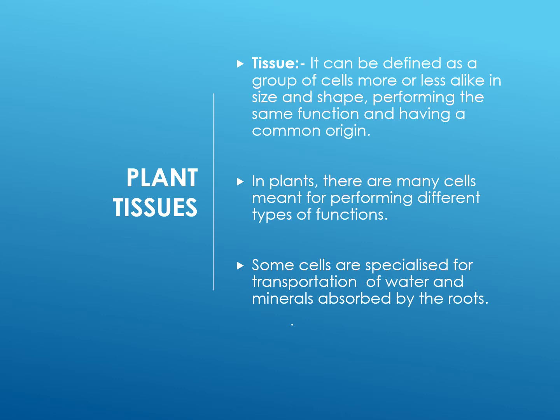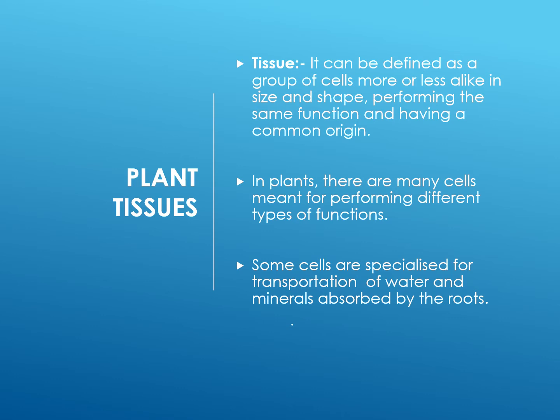When tissues work together to perform a specific function, they form an organ, and a group of related organs forms an organ system. When all the organ systems work together, they make an organism. Leaves, stem, flowers, buds, fruits and seeds are the different organs of the plant.